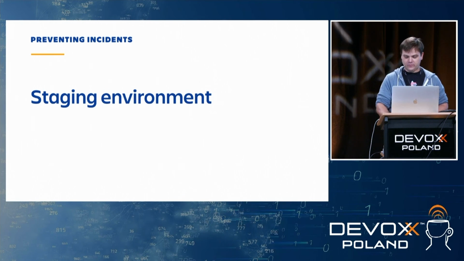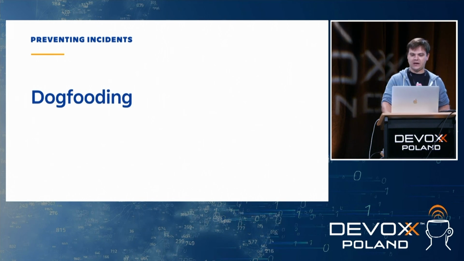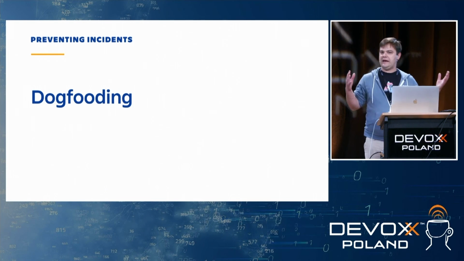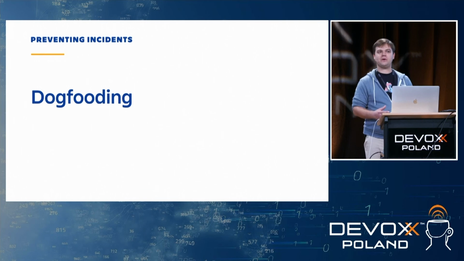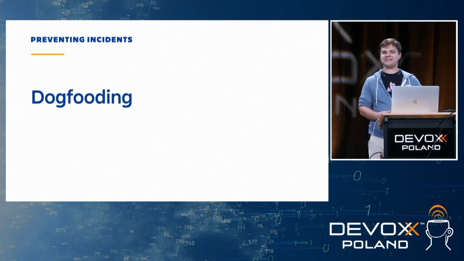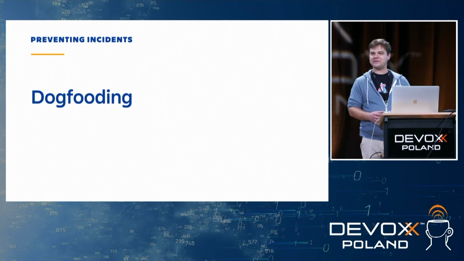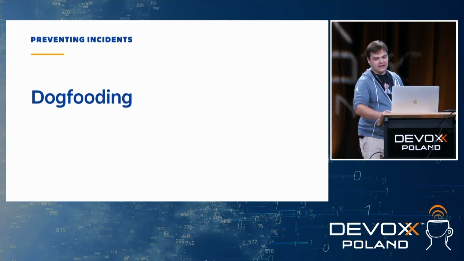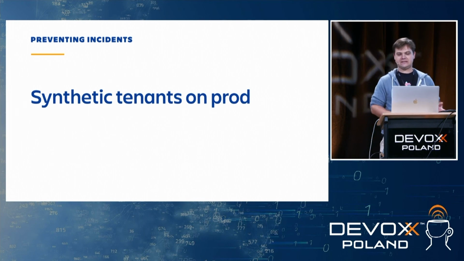Okay, as I mentioned before, we have dogfooding instances that we use for everyday work. So when something is broken, it's not angry customers, it's angry coworkers that come to your desk and tell you, you broke something and you need to fix it soon. Okay. We have synthetic tenants on our production.